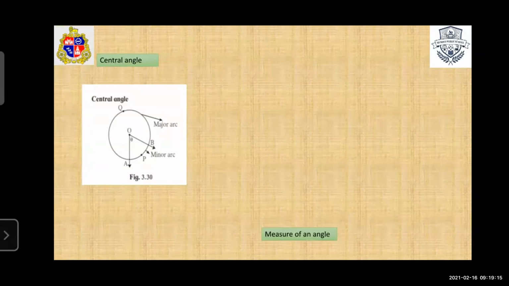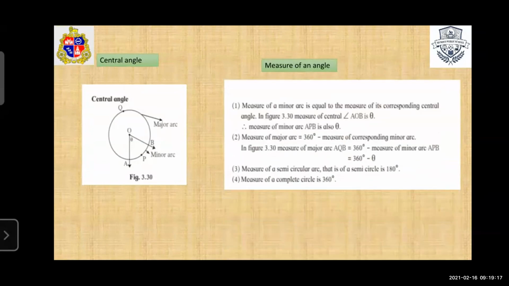Okay. Now next, measure of an arc. The measure of a minor arc is always equal to its corresponding central angle. In this figure, AOB is theta. Therefore, the measure of minor arc APB is equal to the central angle. And how will we find the major arc? Subtract the minor arc from 360, then you will get the major arc.